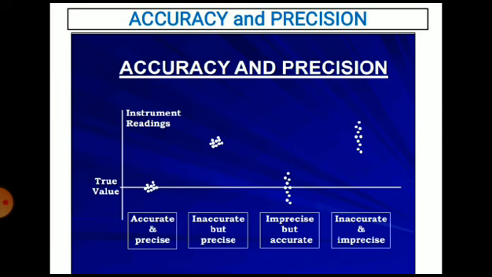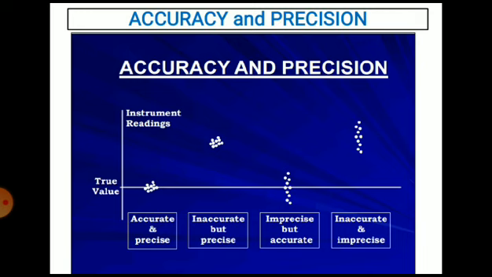In the third case, the readings are scattered, there is no grouping of the readings, but they are near the true value of the measurement. So you can say the instrument is not precise but it is accurate, because all the readings are near the true value.